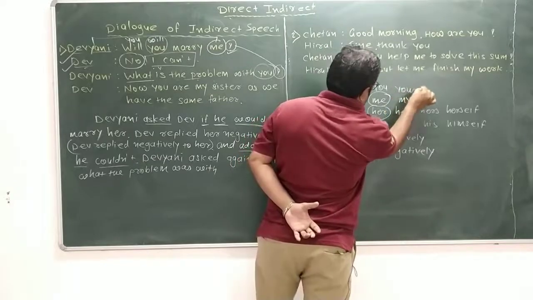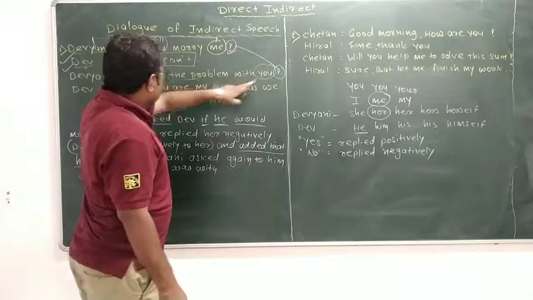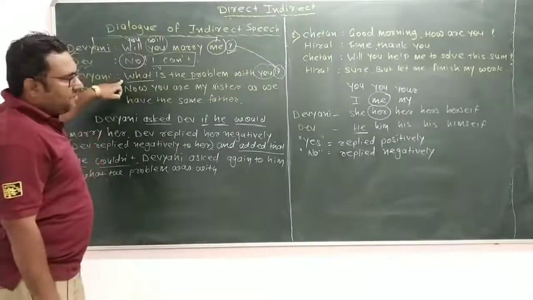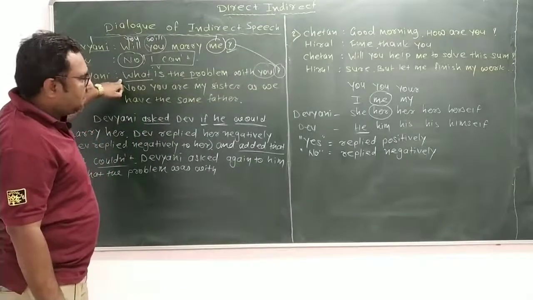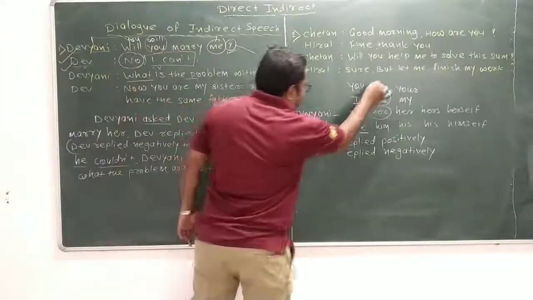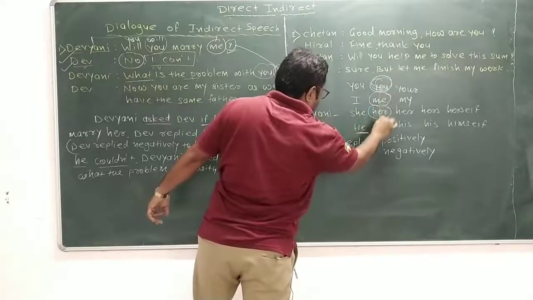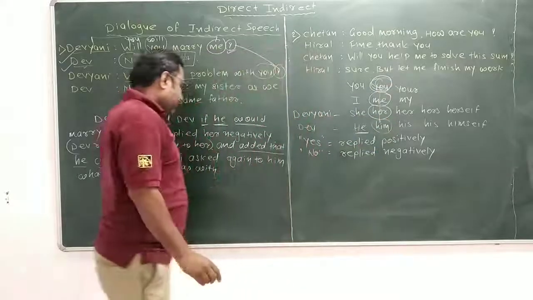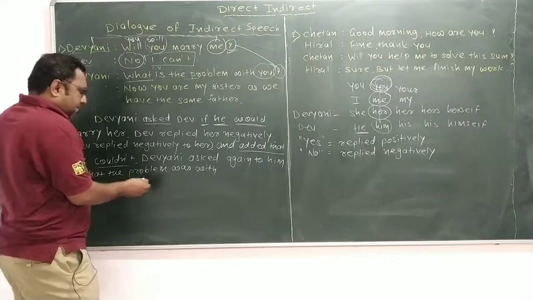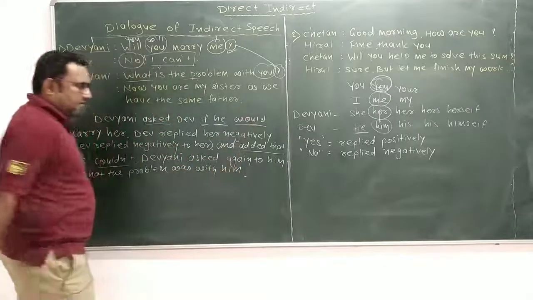Here you is used as an object. If you came first, we would use you as a subject, but this is last. So who is you? Dev, so Dev means him. So what the problem was with him? That is over.